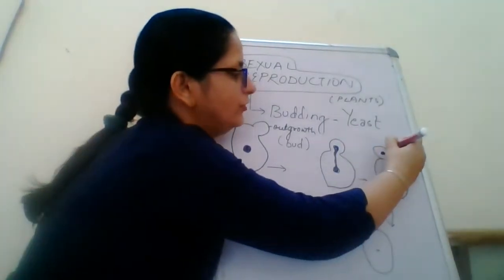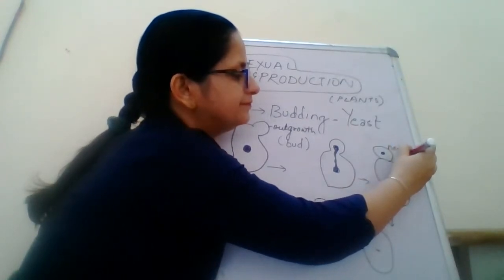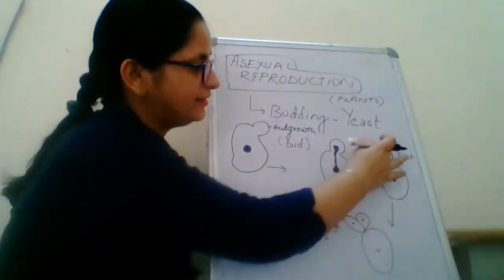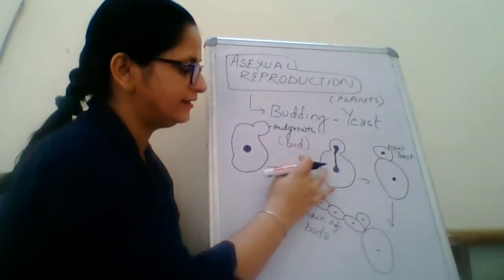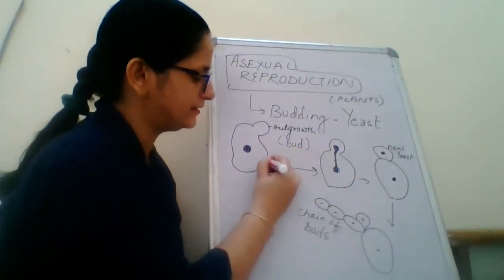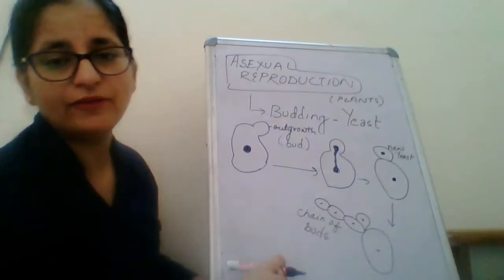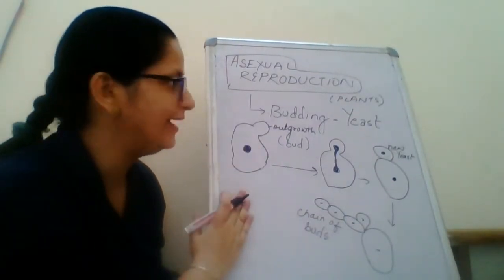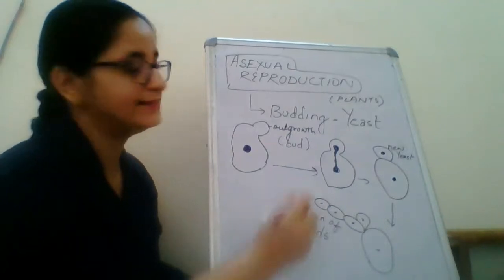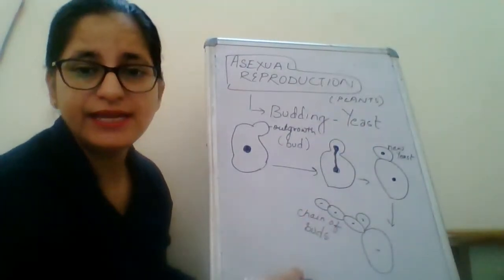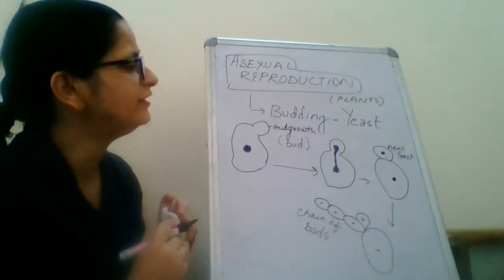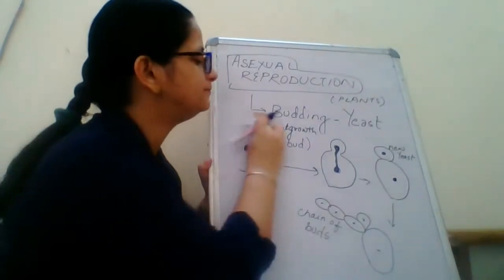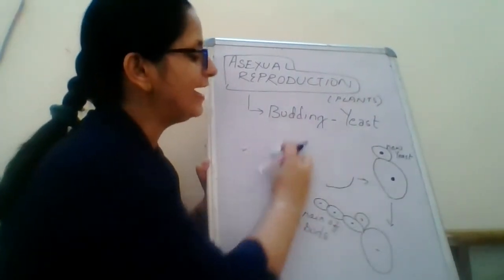This is the parent yeast, and this is the new yeast. This is how the division is taking place, and now the chain of buds is formed. So this is called reproduction by budding, and it takes place in yeast. Now we will talk about the second method of asexual reproduction, that is fragmentation.